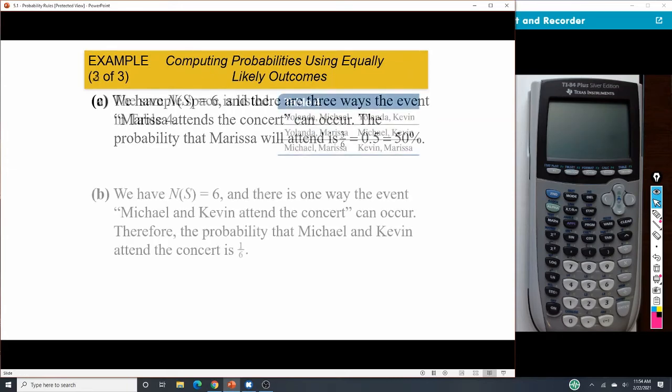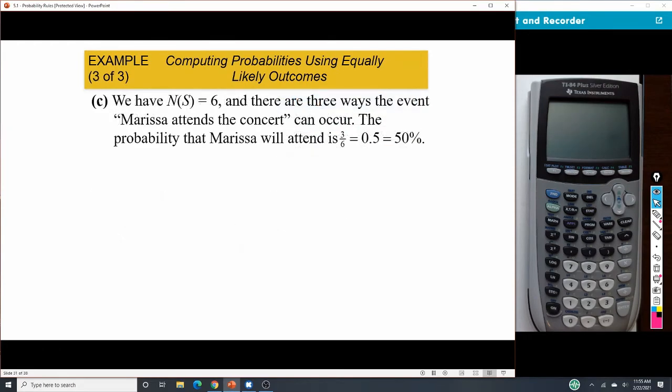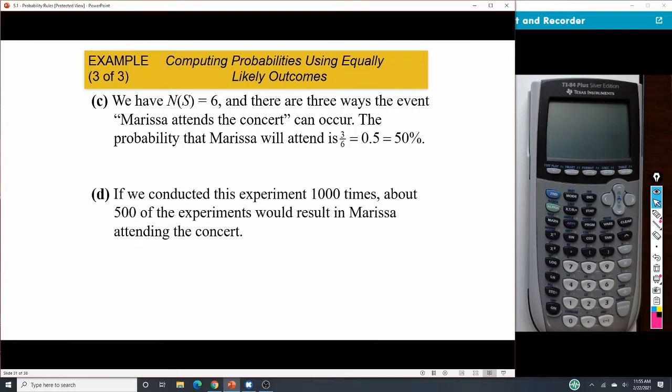If we go back and look, anywhere we see Marissa's name, we get to pick. There are 3 of those that have Marissa's name because it doesn't matter who the other person is on those. So 3 out of 6 or 50%. Okay, so we would conclude that out of 1,000 times, 500 of the times would result in Marissa being able to attend the concert.